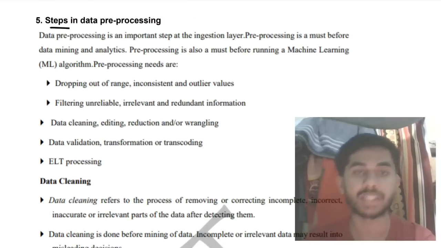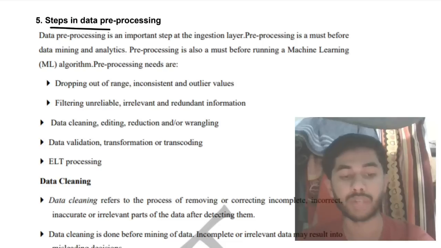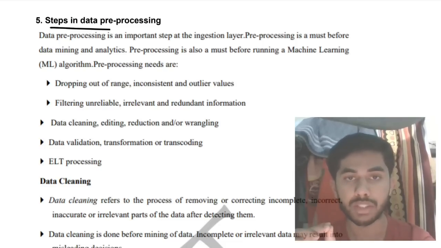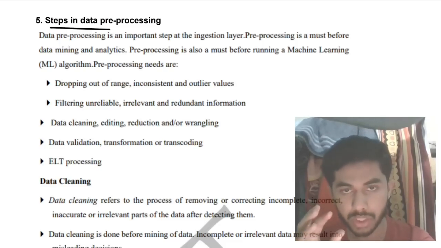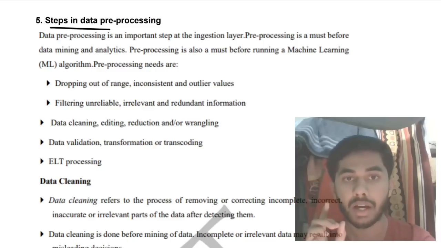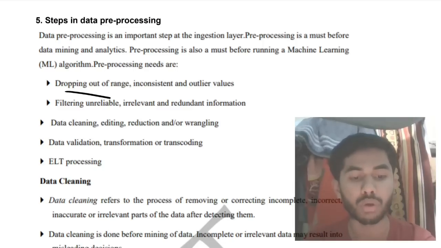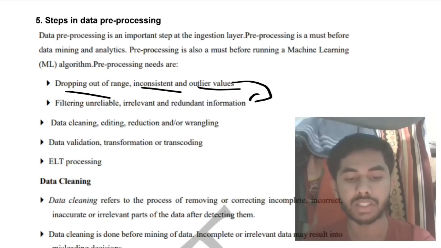Next important question is the steps in pre-processing. Very easy question. Pre-processing also requires the same thing. If you have something useless, you will be removing it. Remember the word removing, okay, because that's what you're doing here. Dropping out-of-range, inconsistent, outlier values. Tell me, how is this sentence different from this one? Filtering unreliable, irrelevant and redundant information.